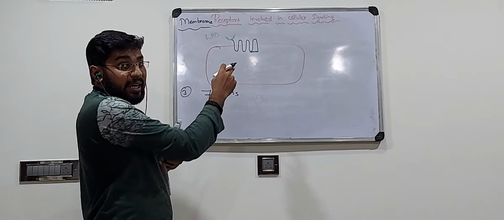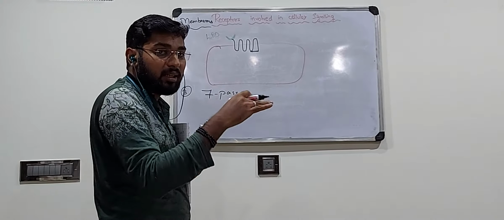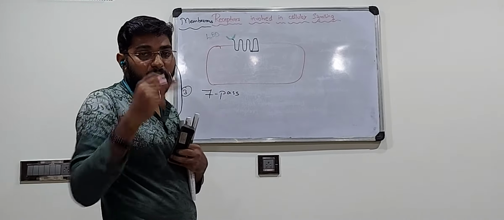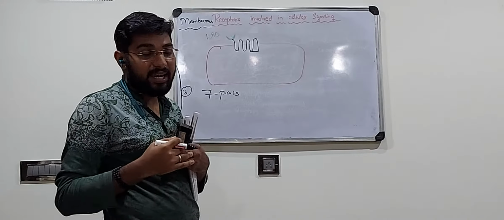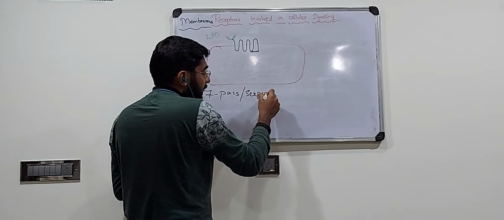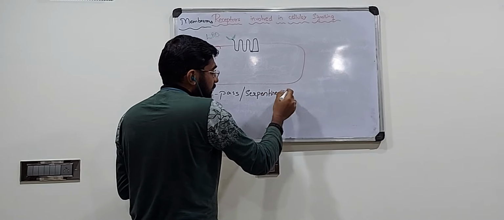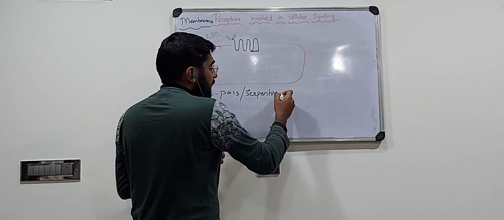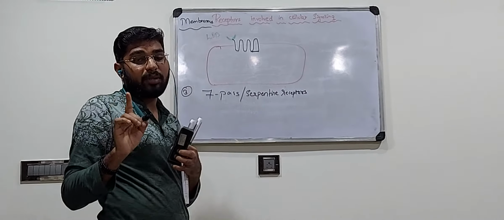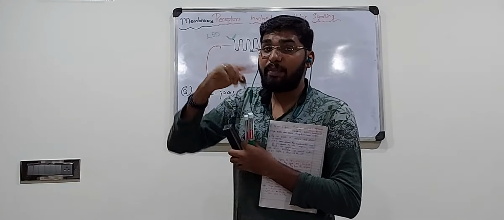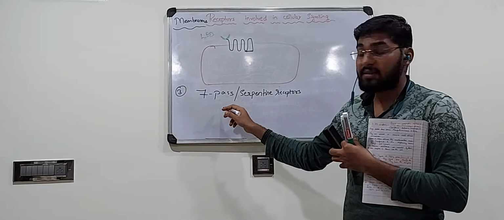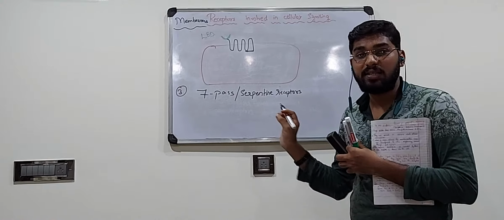And it looks like a snake, like how a snake crawls. The polypeptide chain is bent like a snake. Hence it is also called a serpentine receptor. Serpentine means snake. So you have to remember, the polypeptide chain passes through the membrane 7 times. Hence it is called a 7 pass receptor or a serpentine receptor.